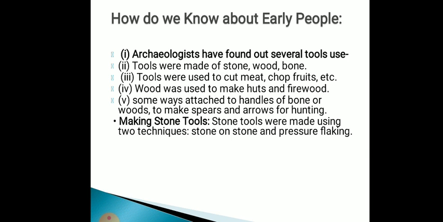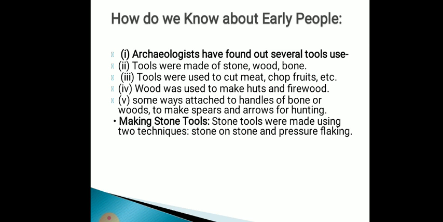Then we had talked about how we know about the early people. With the help of tools we can understand the early people. The tools are made of stones, wood and bones. They help in cutting, chopping, and even help in hunting, house making and firewood.